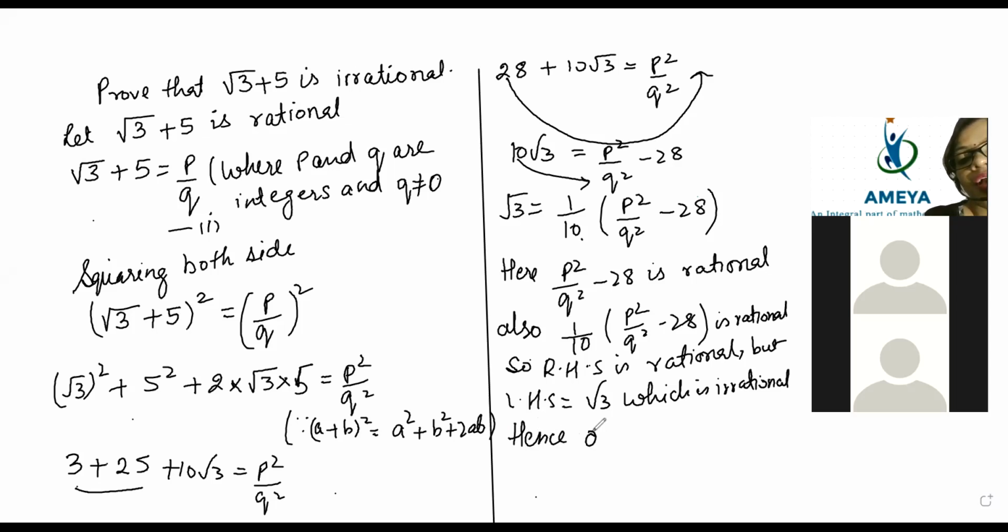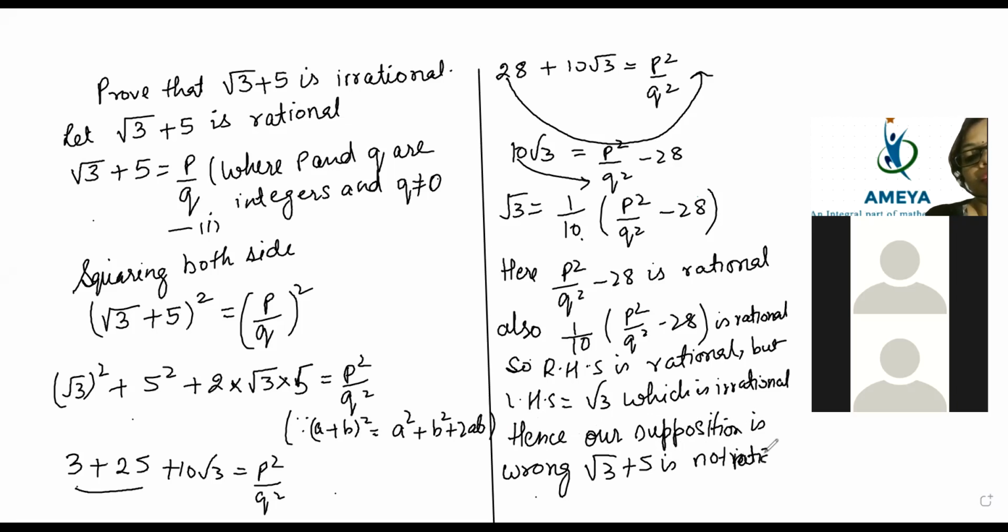Hence, our supposition is wrong. Root 3 plus 5 is not rational. It is irrational.